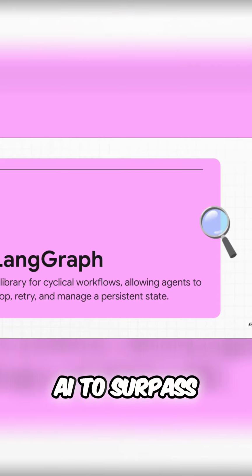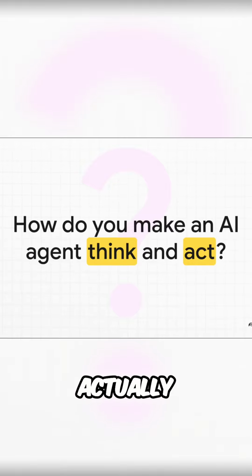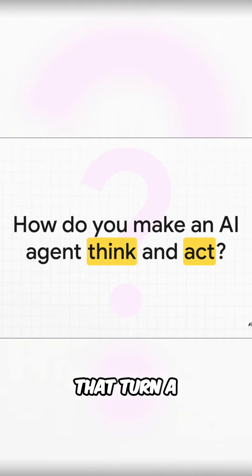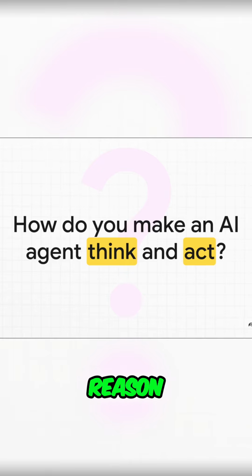LangGraph empowers AI to surpass chatbots, enabling advanced reasoning and workflows. Agentic frameworks. This is all about how we're giving AI the power to go beyond just talking and actually start doing things. So, how do you actually get an AI to think and act? We're talking about moving way beyond your basic chatbot here. We're going to explore the different rulebooks or frameworks that turn a powerful language model into a sophisticated agent, something that can reason, use tools, and actually execute complex tasks to get a job done.